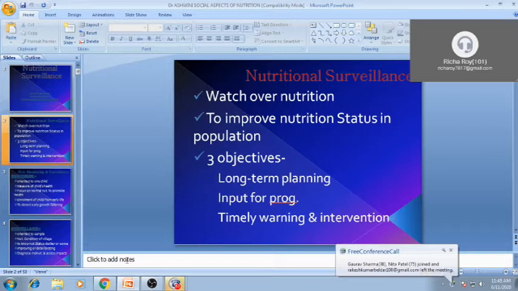Then the government launches certain programs for the benefit of common people. So this is the normal process of surveillance for common diseases and for rare diseases also. This is the general procedure, and the same procedure we follow for nutritional surveillance.